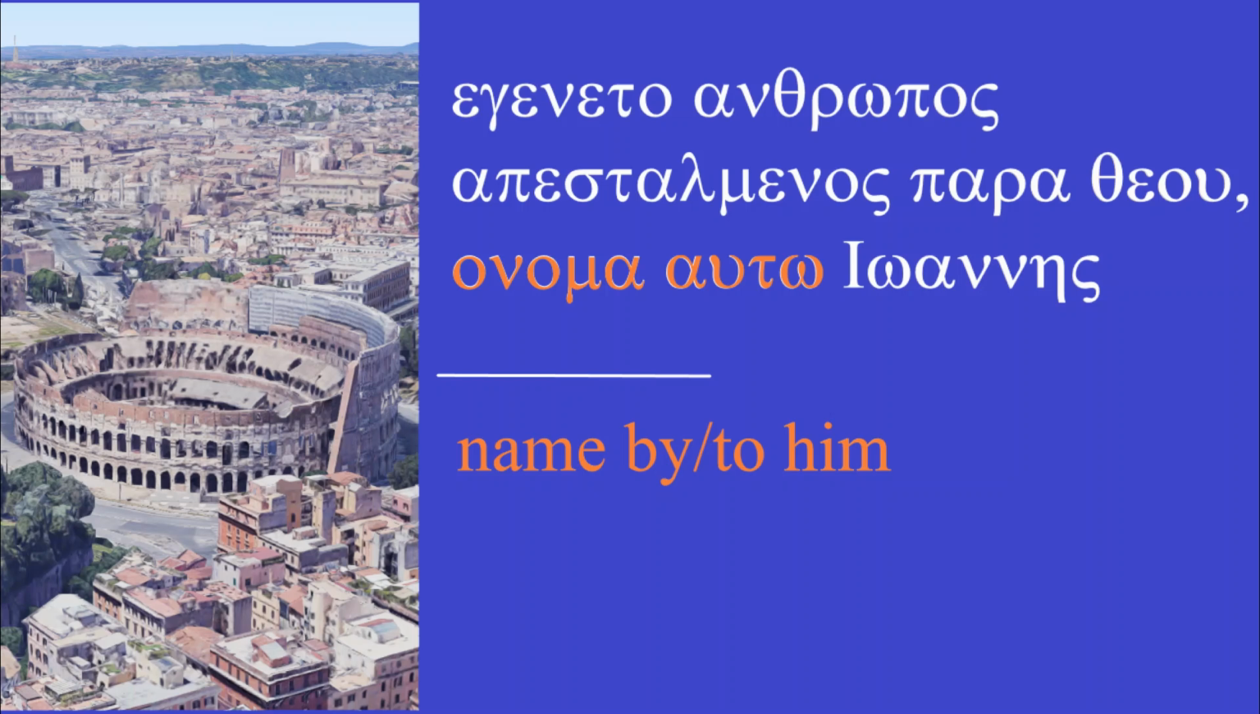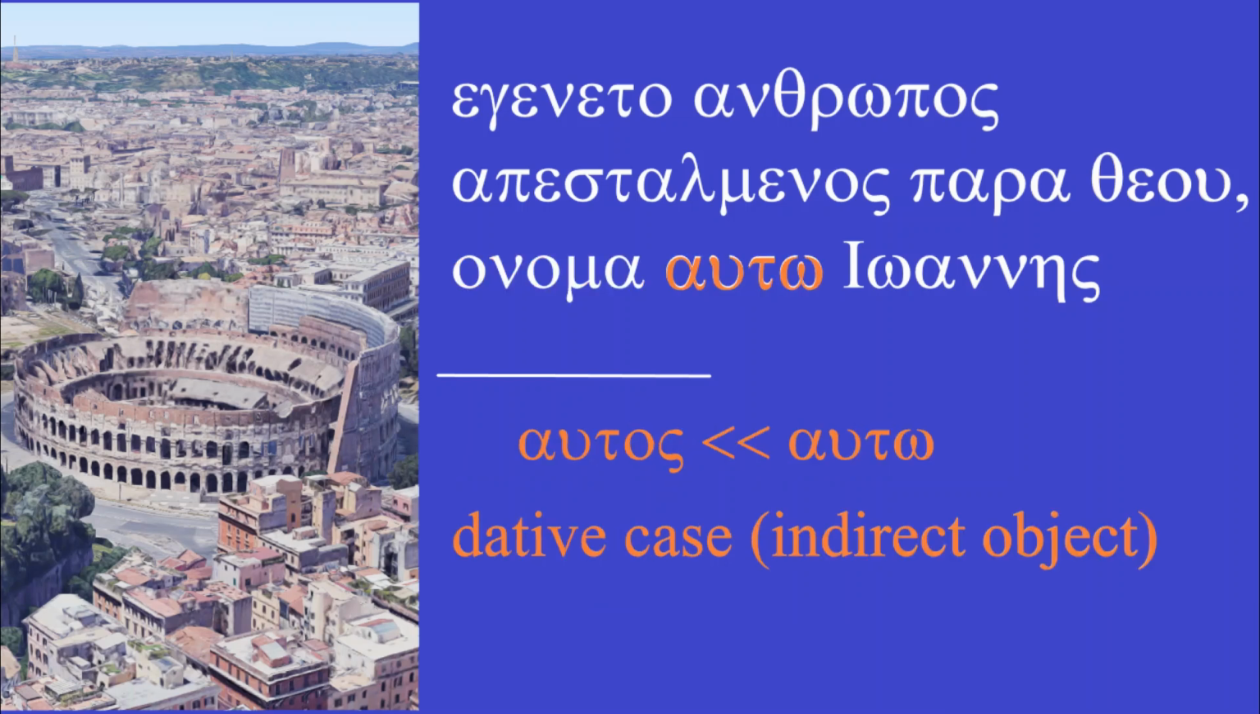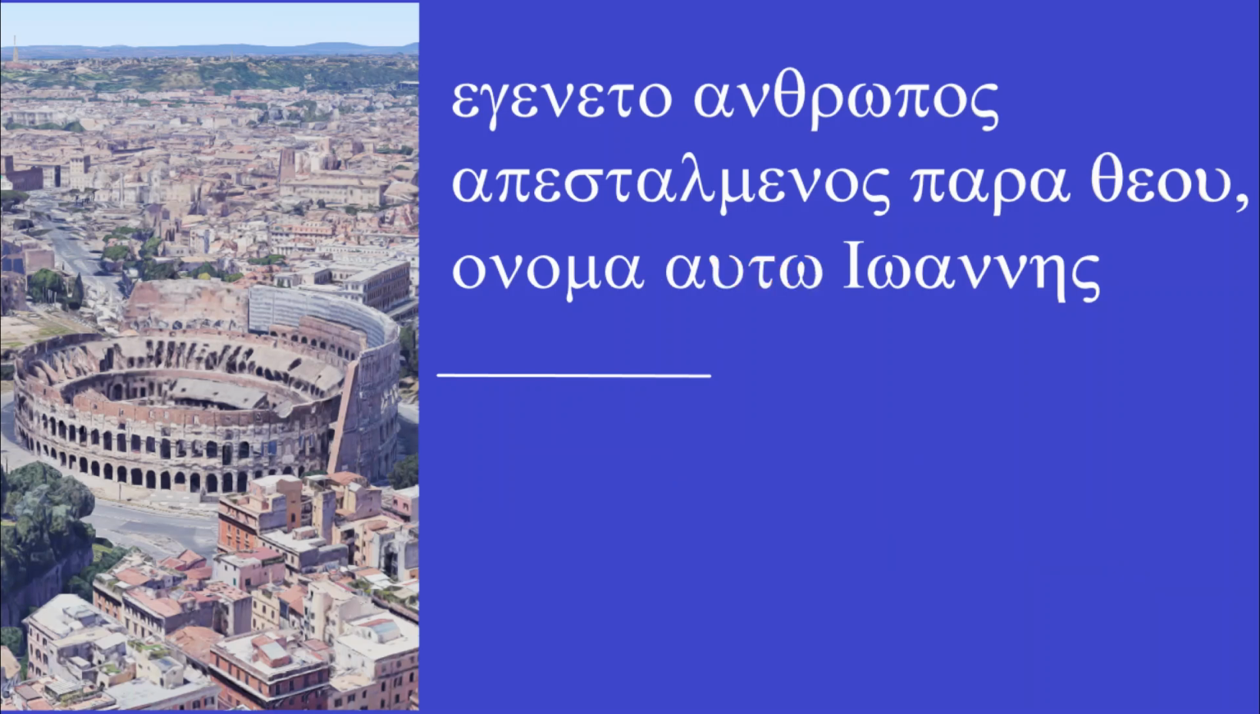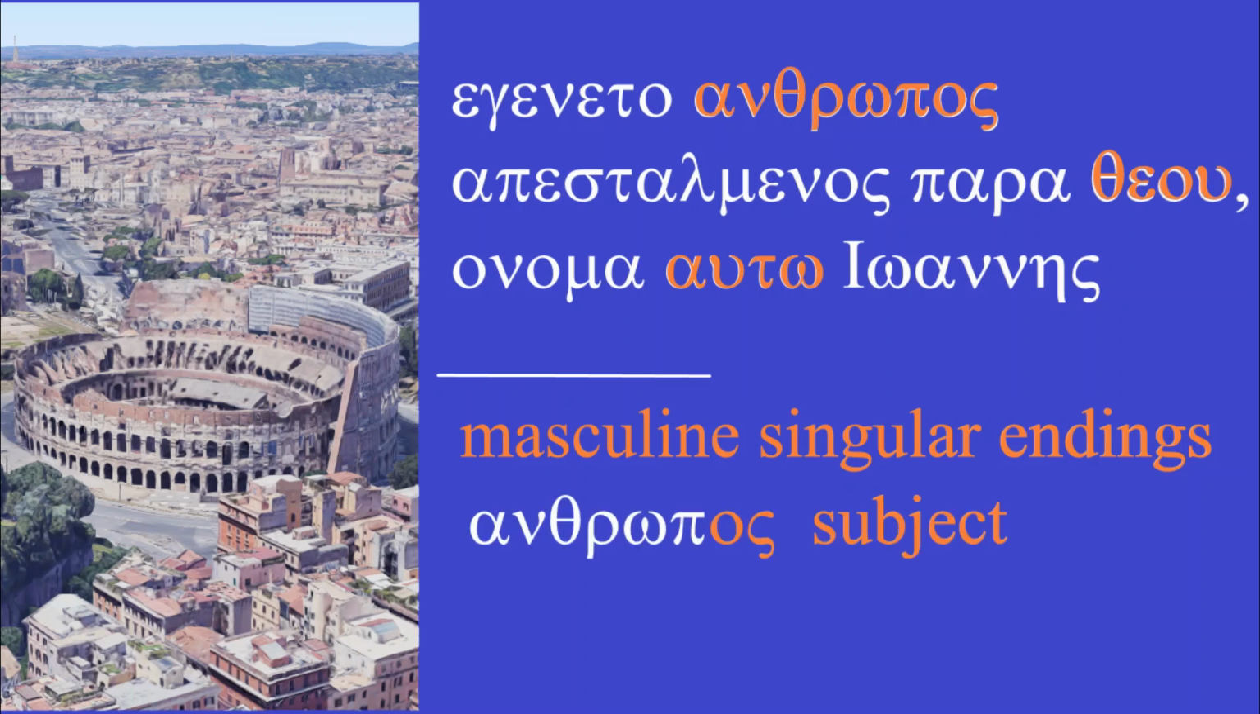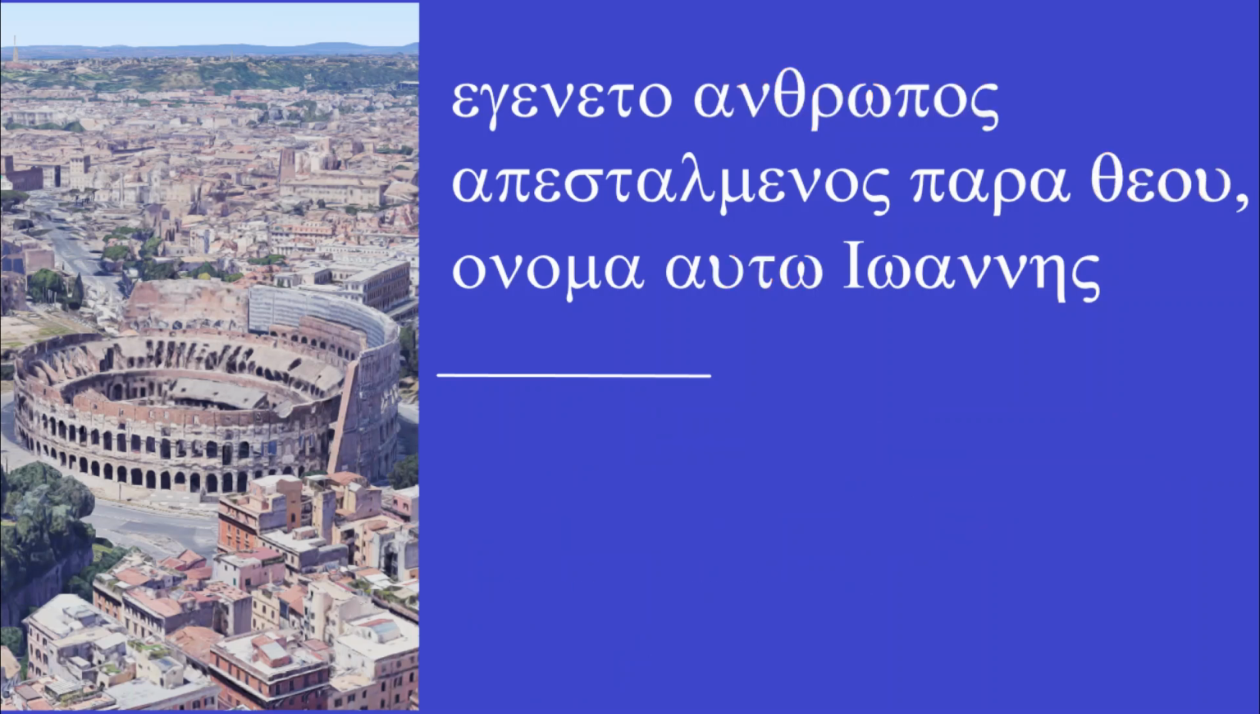In modern English, we would say his name. In English, we switch the noun here too. We wouldn't say he name, we would say his name. In this situation, the masculine auphtos becomes auphto as it switches to a dative case. So this sentence has three masculine cases. Anthropos is the masculine subject with the omicron sigma ending. Theou is the masculine genitive case with the omicron epsilon ending. And auphto is the masculine dative ending with the omega at the end.